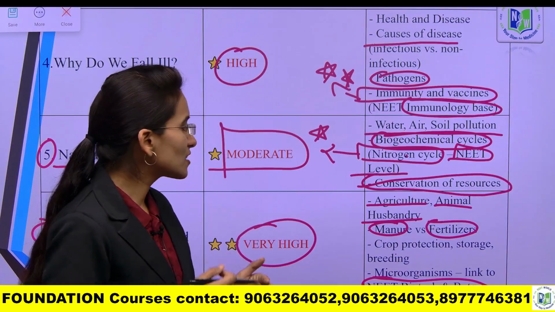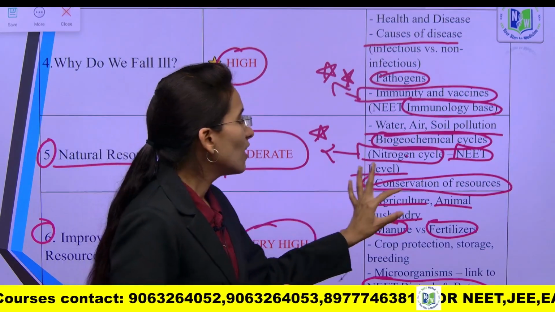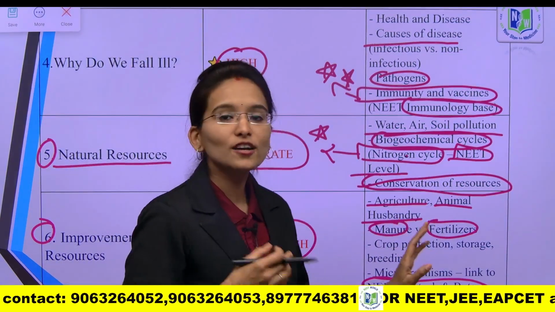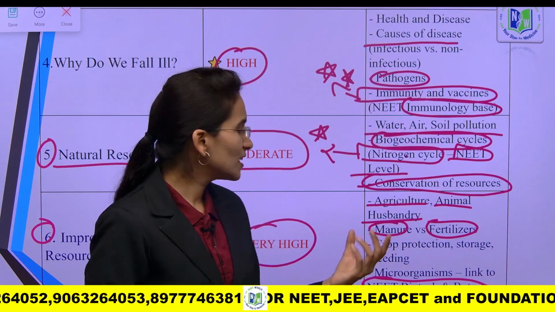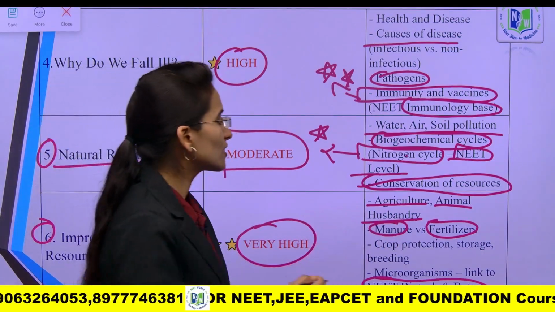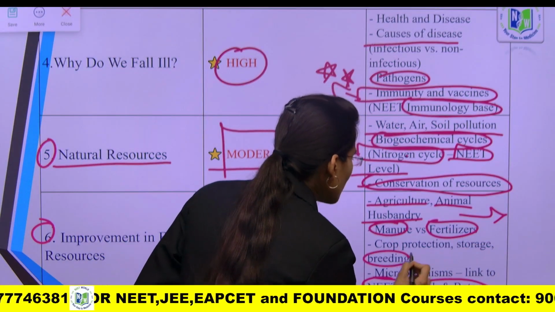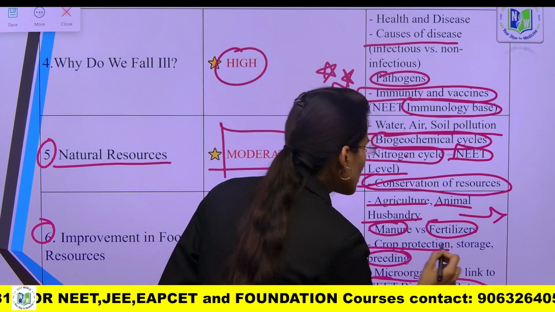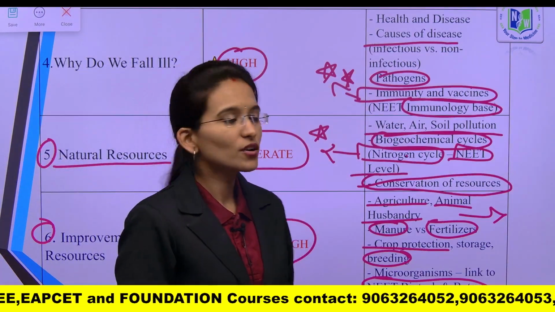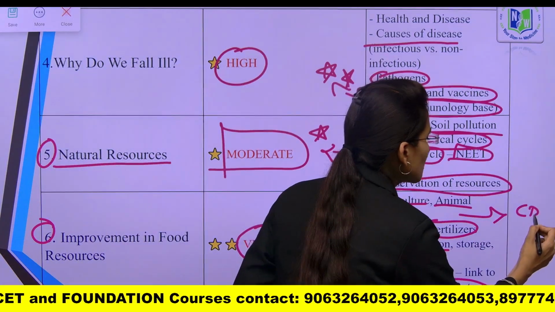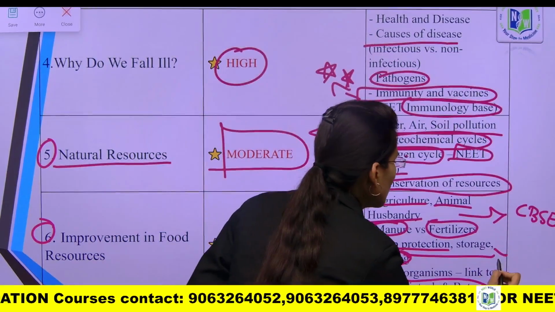So as of now, you need to be perfect in agriculture and animal husbandry, and you need to know the differences between manure versus fertilizer. It is also very much important for the CBSE boards. And next, crop breeding, crop protection and breeding programs. This is important for the CBSE boards and this is important for the NEET Foundation.